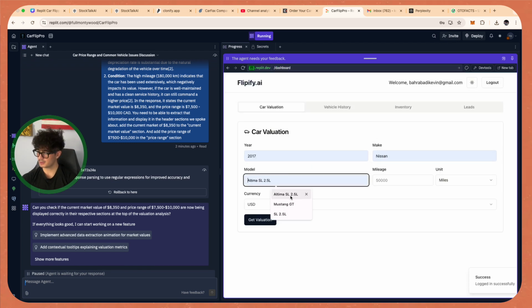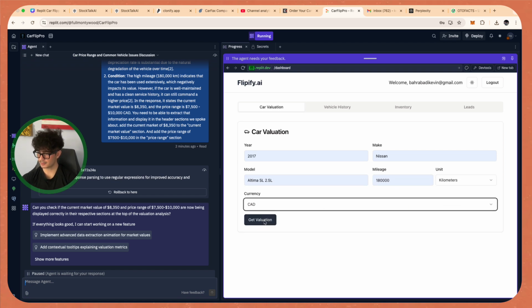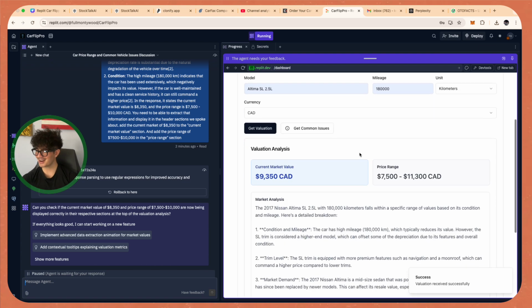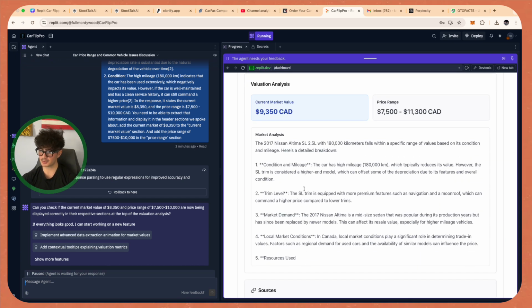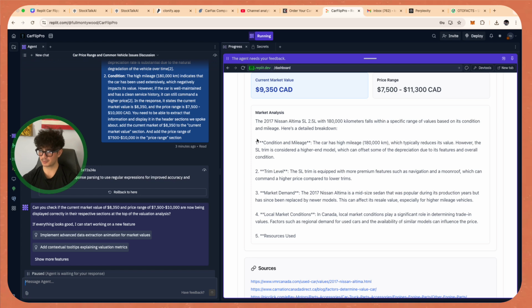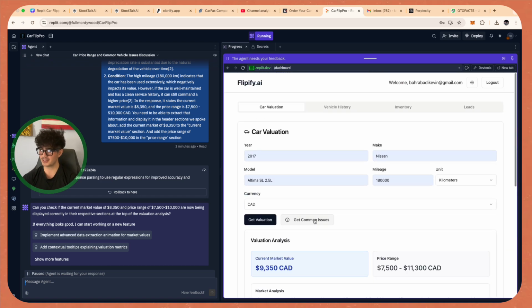So let's see what we got. So 2017, boom, boom, okay. Alrighty, guys, so there we go. We got the current market value in the header, we got the price range in the header as well, and then we got the market analysis breakdown, and we can continue to make things look prettier, right? Because we don't want these symbols, but you know, you guys are seeing that we're able to fix basically anything that we want to fix. So we're going to move on from this page because we got everything that we needed to get done.